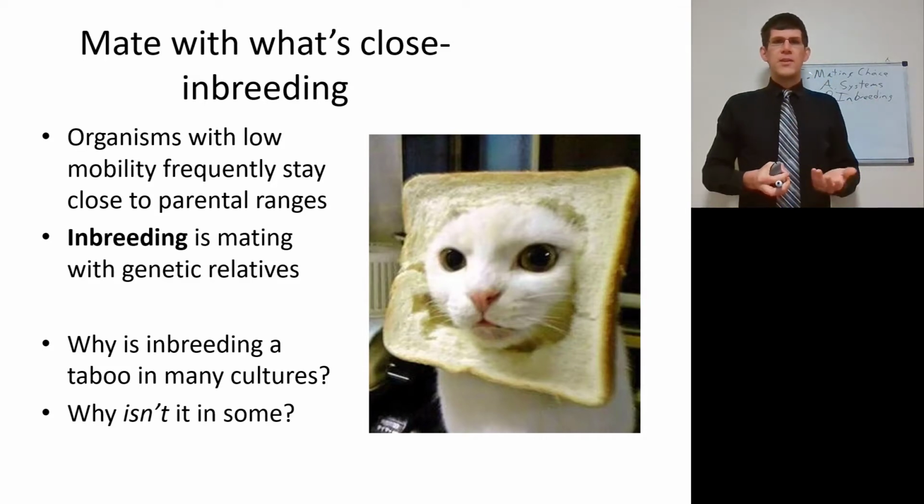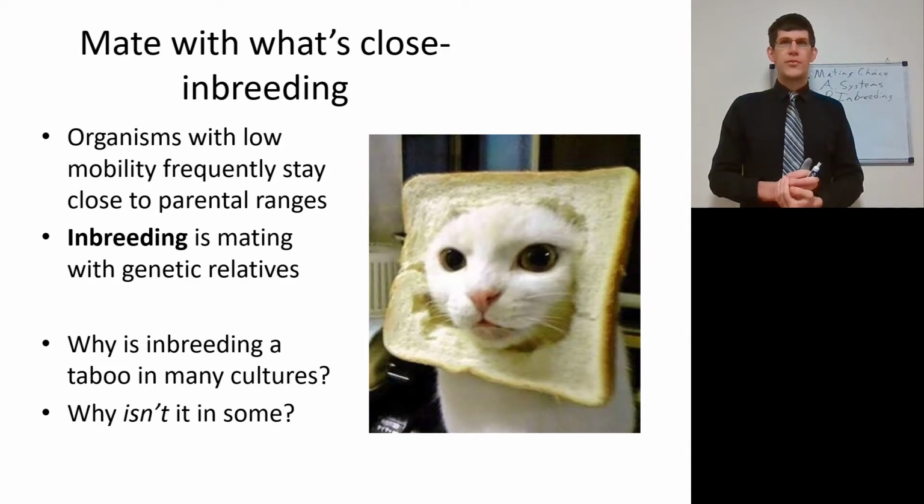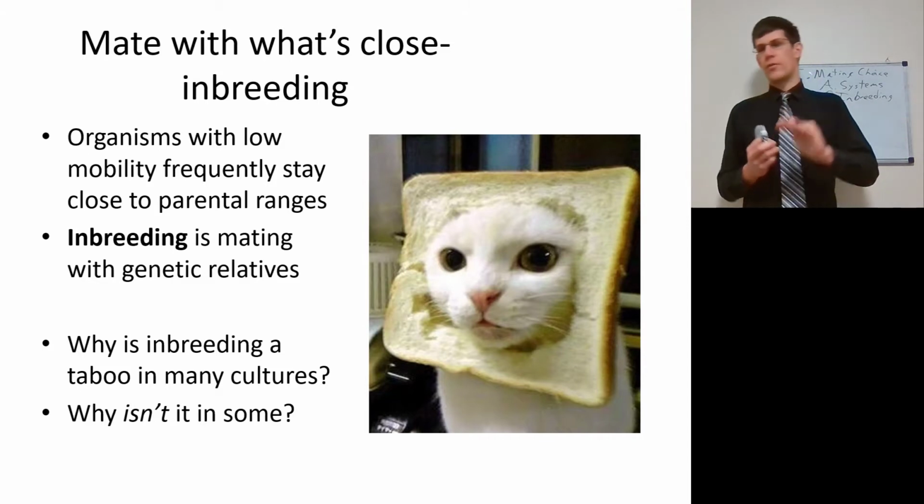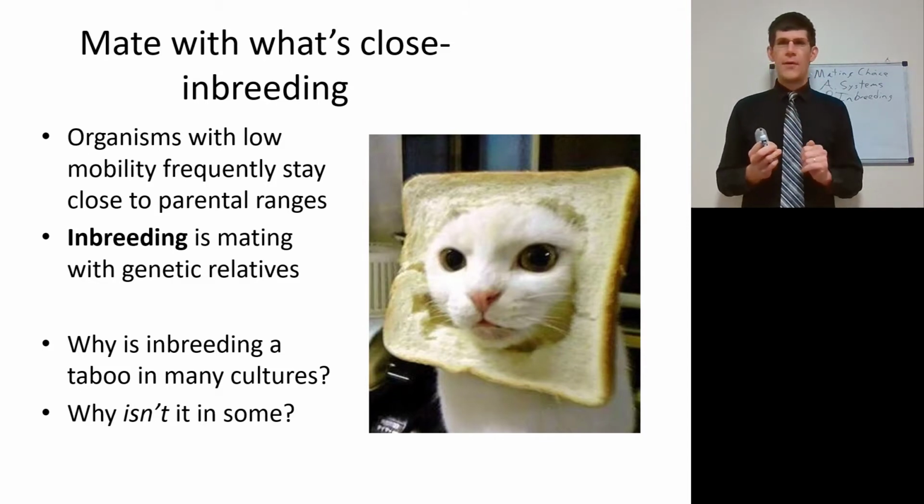Organisms with low mobility frequently stay close to the parental ranges. The acorn doesn't fall far from the tree, and since the acorn doesn't fall far from the tree, it is likely that when that acorn grows up, becomes a tree, and creates female flowers, it will receive pollen from its parents and siblings. That's a bit of a problem, and that can lead to inbreeding depression.